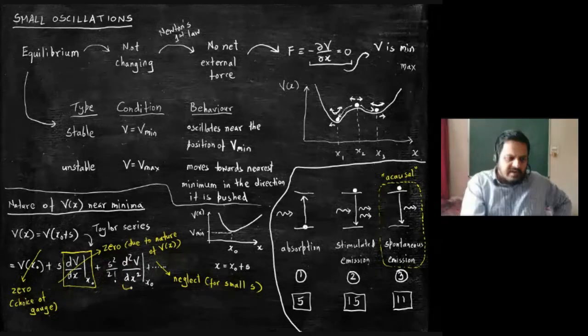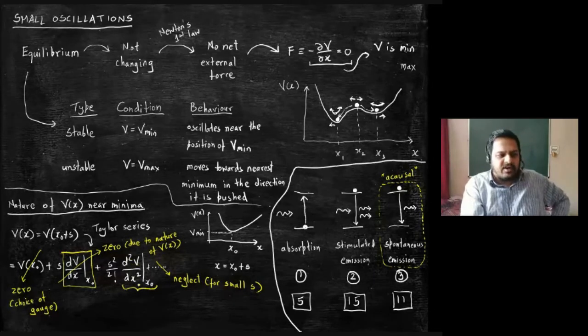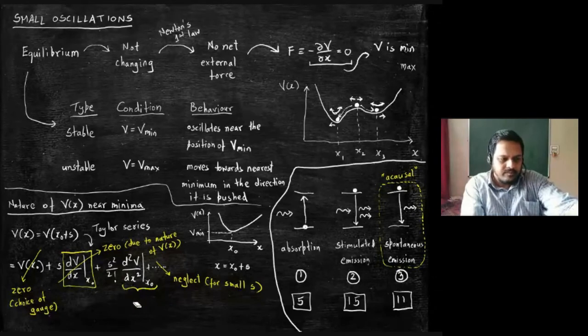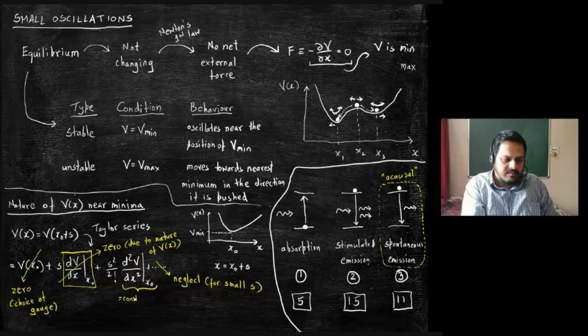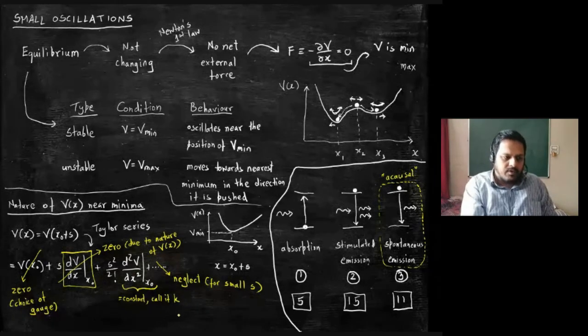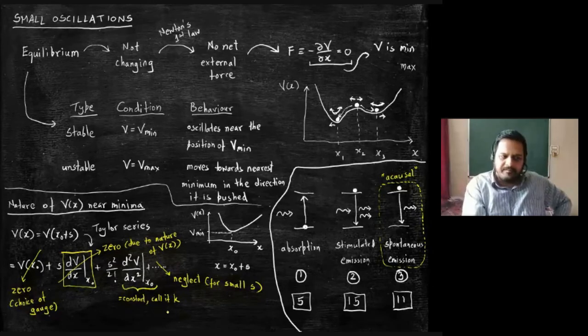Now what remains is only one term. If you look at that term, basically it is the second order derivative of v with respect to x evaluated at this particular point x naught. This is going to be some number, correct? I am going to call this number k. It is some constant. Is this okay?